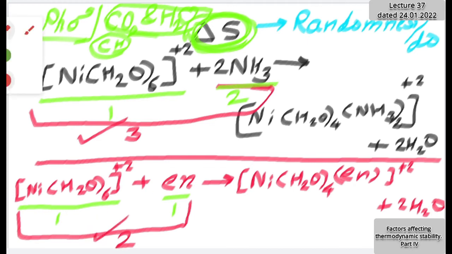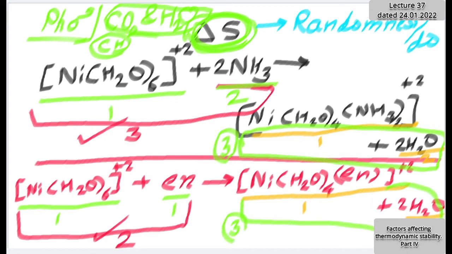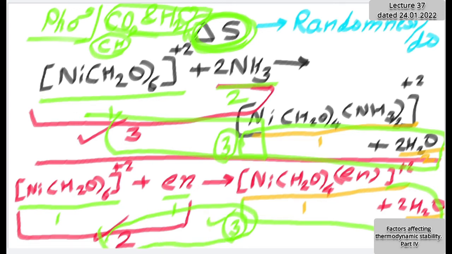Now let us think about the products. Here there is one molecular ion, and here there are two. So if I sum up, how many species are there? Three. Combination of these two, how many species are there? Three. Now pay attention. What is happening in the first reaction? Three were on the left side, three are on the right side. Three on the reactant side, three on the product side. But for the second reaction, two were on the reactant side, but three are on the product side.